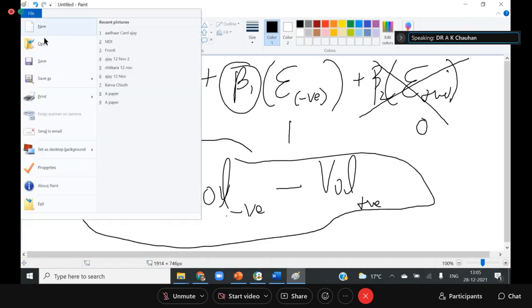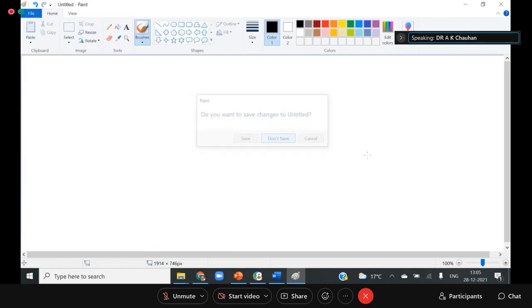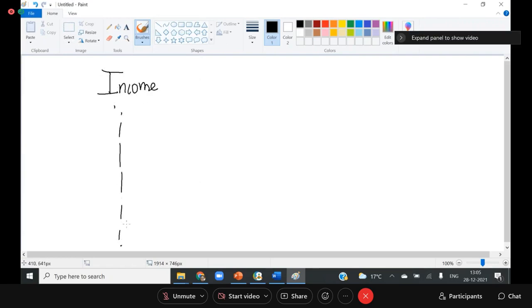In order to explain the dummy variable in simple language, I'm taking one simple example. Suppose I have two variables, income and gender. Gender I have as 1, 2, 1, 2, 1, 1, 2 like this.